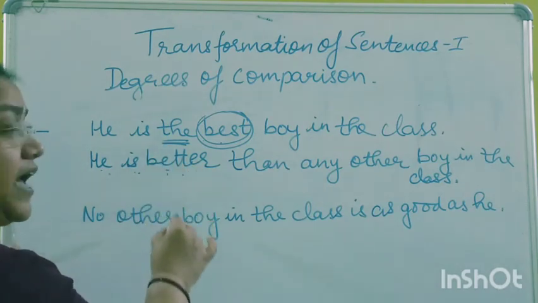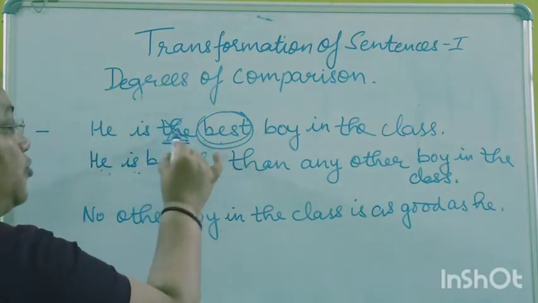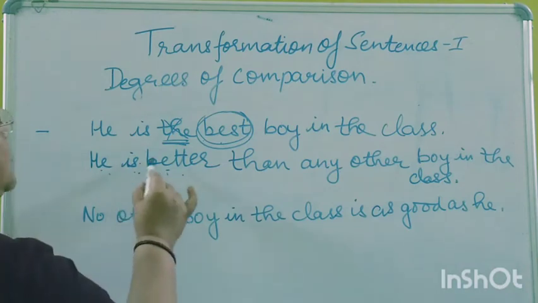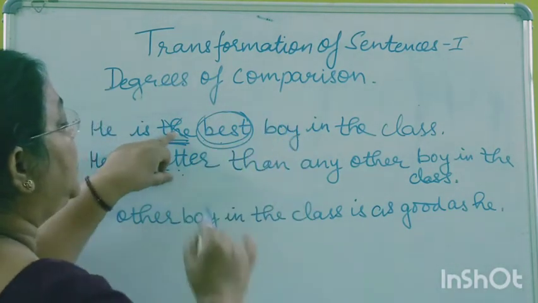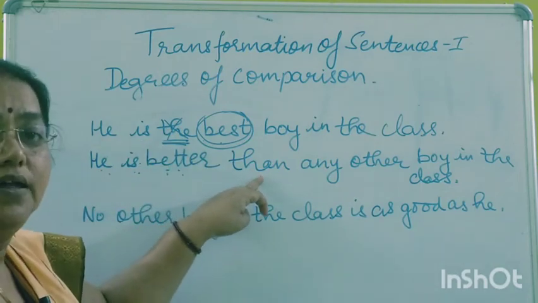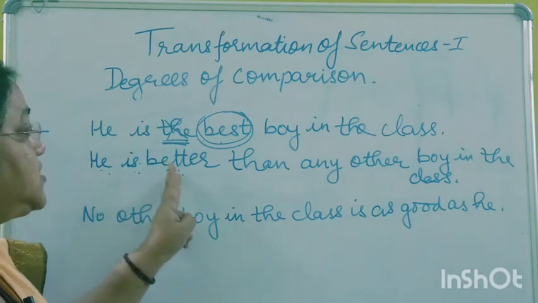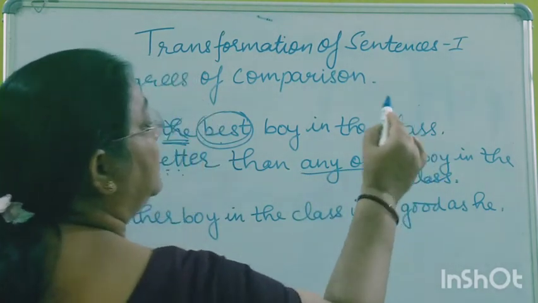Now when we have changed into comparative, the is removed. The is not used in comparative degree. So he is better, and the comparative degree is followed by than. So he is better than any other boy in the class.